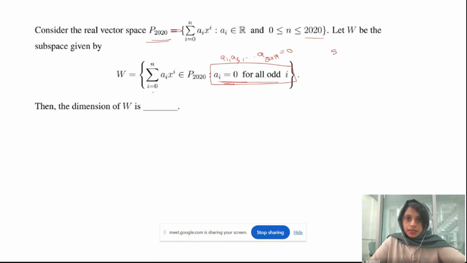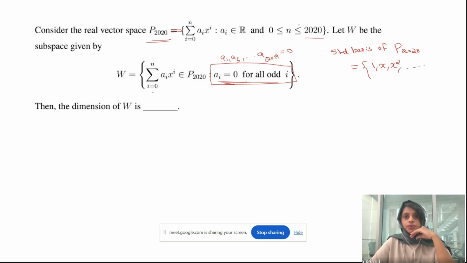The standard basis of P2020 will be the set 1, x, x square, etc., up to x to the power of 2020. Correct? This will be the basis. Its dimension will be 2021, right? So this is the standard basis. Now, what about the W?